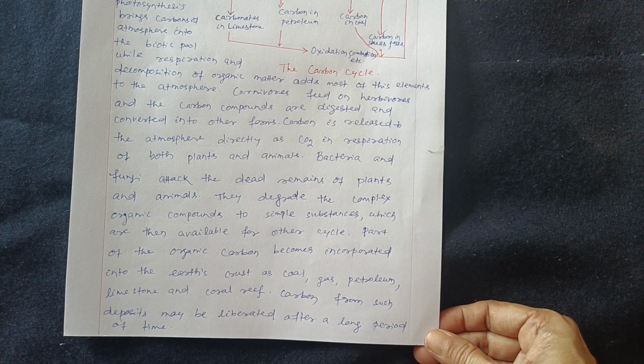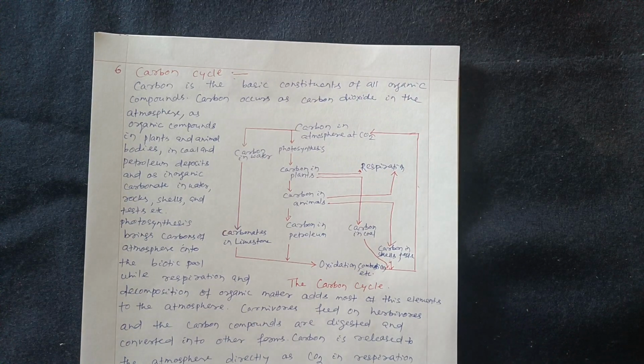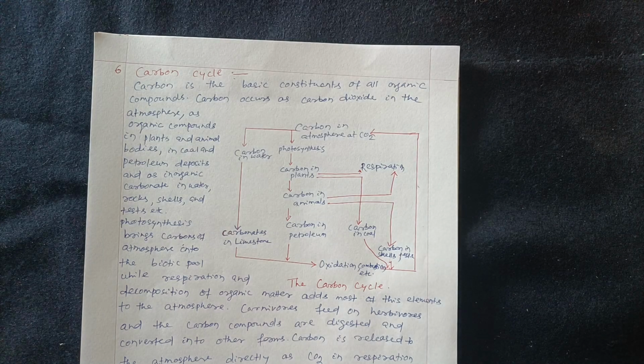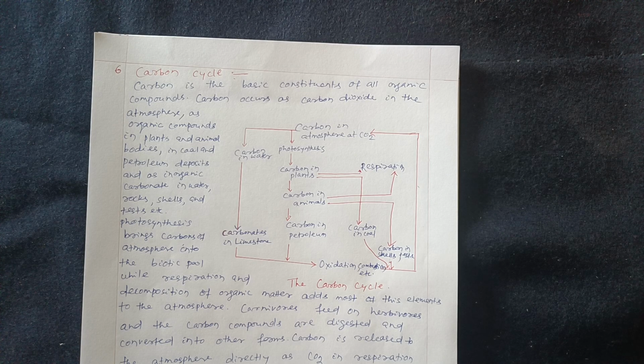Carbon from such deposits may be liberated after a long period of time. Here is a diagram of the carbon cycle. Here we will see carbon in the atmosphere as carbon dioxide, then through photosynthesis it goes to the plants, and from plants it goes to the herbivorous animals, and through herbivorous animals it goes to the carnivorous animals. Some carbon also goes into the earth as petroleum.